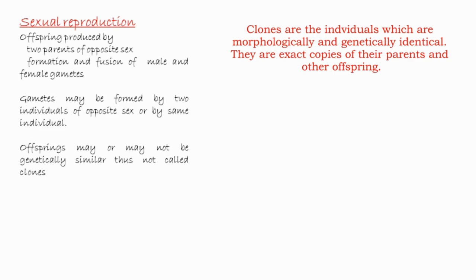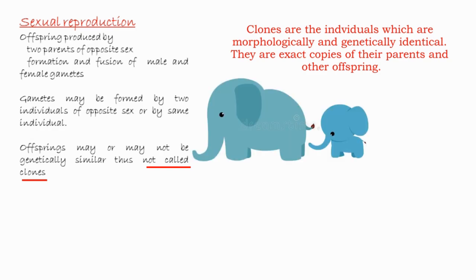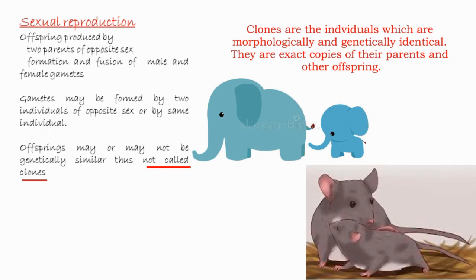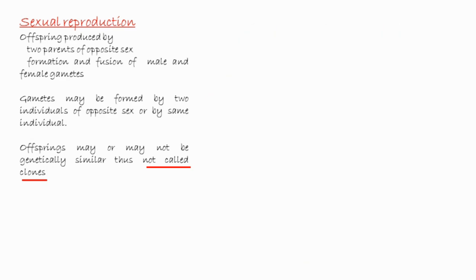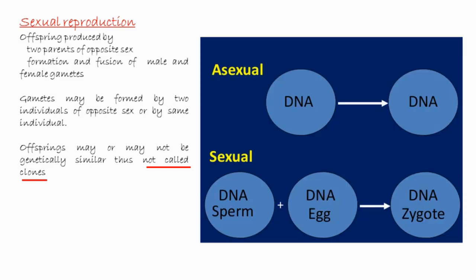Now, unlike asexual reproduction, the offsprings produced by sexual reproduction are not morphologically and genetically identical to each other. Of course, an elephant will give birth to an elephant and a rat will produce another rat. But the offsprings are not exact copies of their parents, because offsprings produced by sexual reproduction are not genetically similar, and that is due to the fusion of male and female gametes during reproduction.